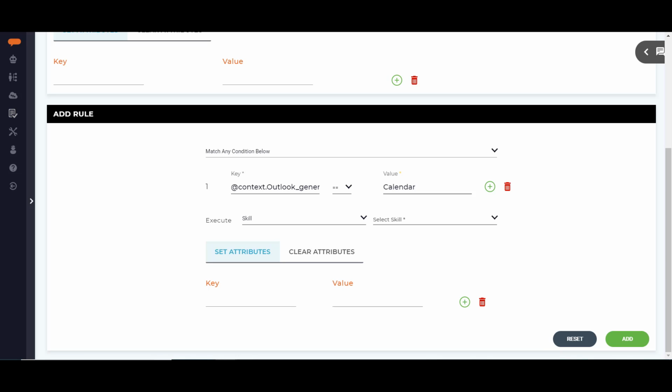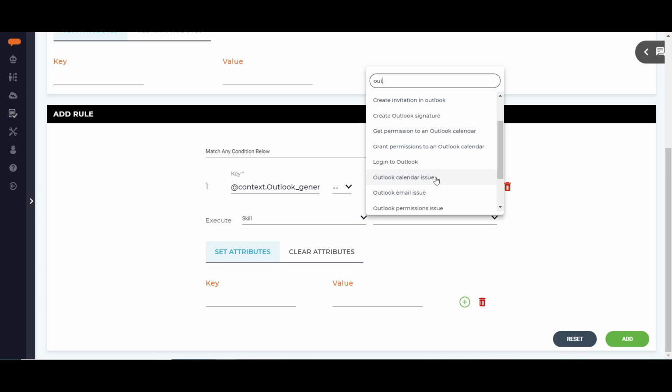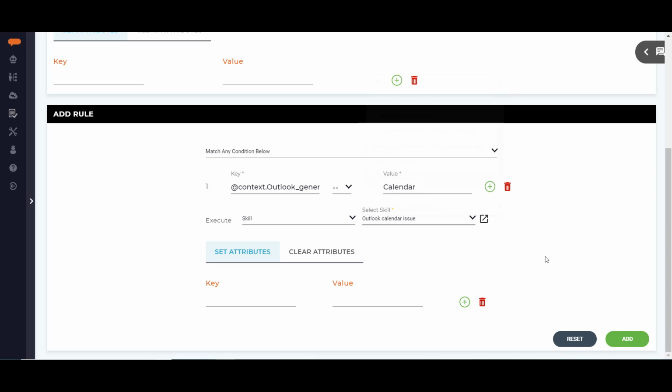Since we used a list attribute, the value will be the value from the attribute definition. Then choose the skill that you want to execute when the condition is true. Click on Add to add the rule. If you had chosen a custom condition, you will need to enter the number of the conditions, along with any ands or ors as needed. Include parentheses if you need to set the order of precedence. You can also set or clear specific attributes as needed when calling the subsequent skill.